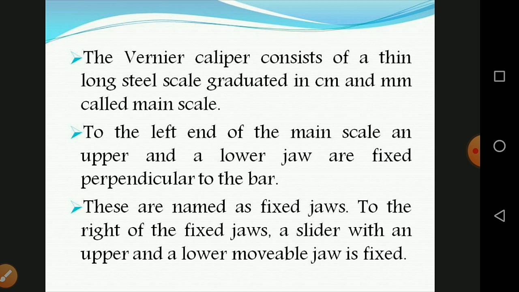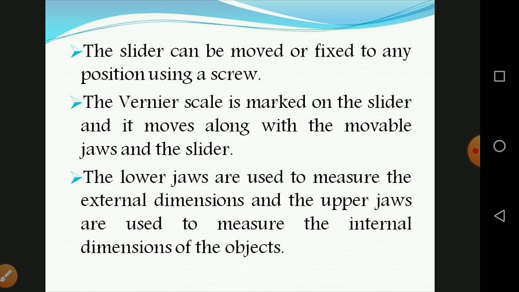To the right of the fixed jaws, a slider with an upper and lower movable jaw is fixed. The slider can be moved or fixed at any position using a screw. The vernier scale is marked on the slider and moves along with the movable jaws.